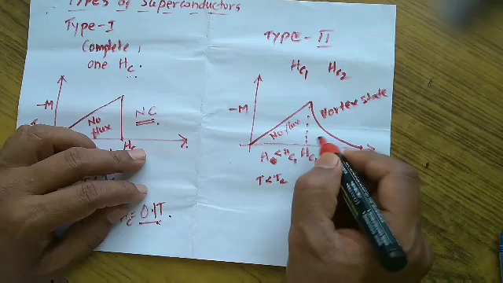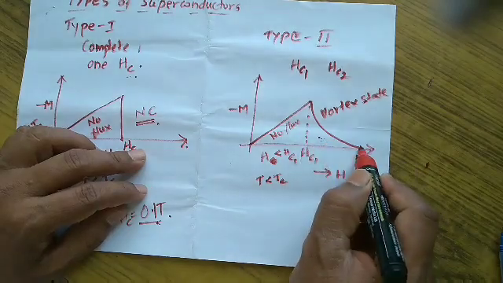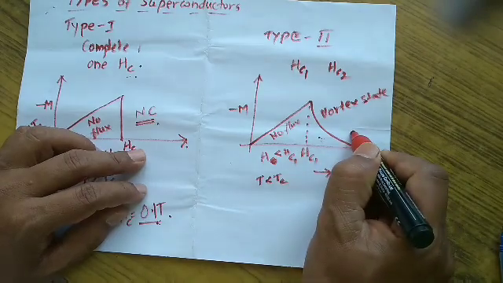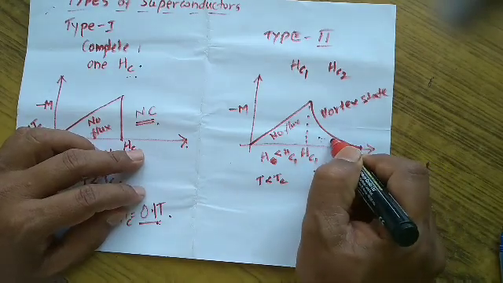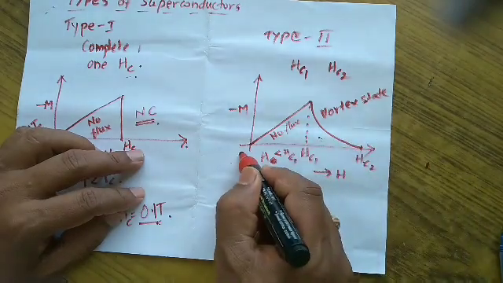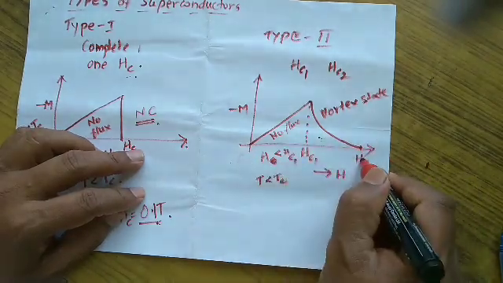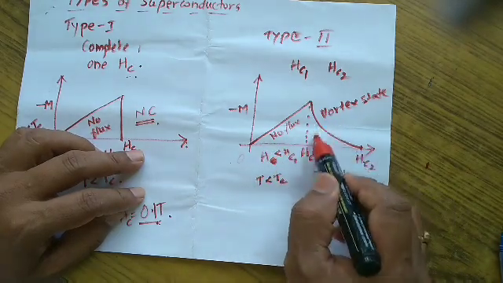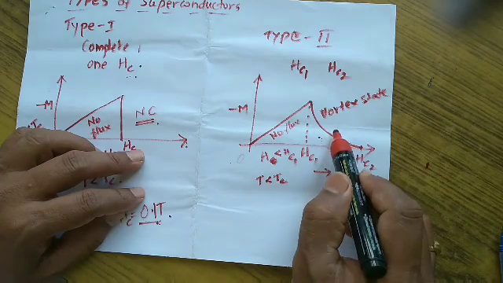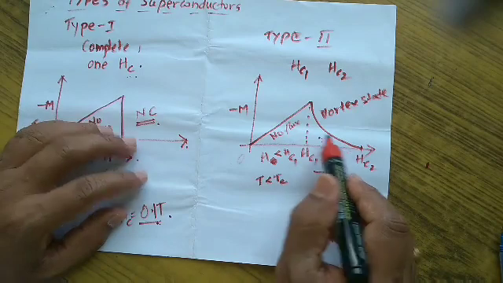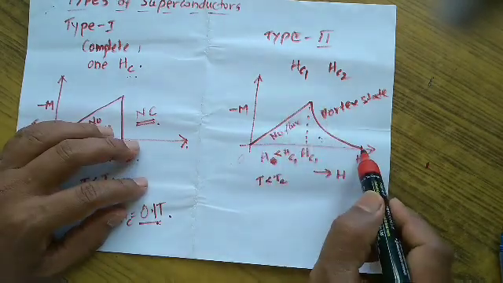The state between Hc1 and Hc2 is known as the vortex state, and in this state also the superconducting material offers zero resistivity. That means starting from 0 Tesla to the Hc2 value, the material shows zero resistivity. Although there is partial flux penetration, zero resistivity is possible. That means the material behaves purely as a superconductor up to Hc2.